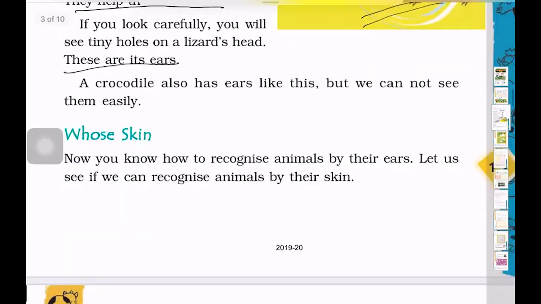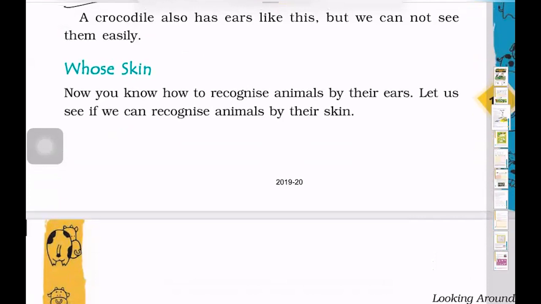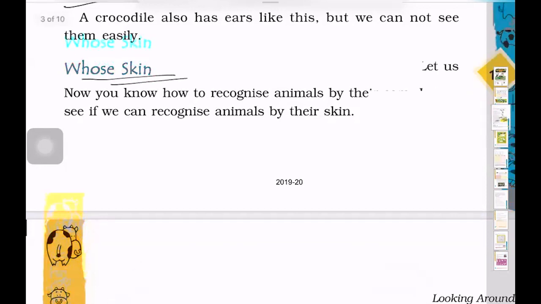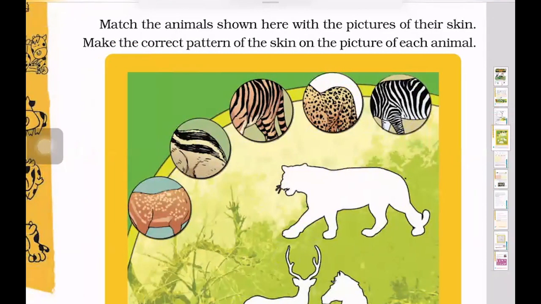It says whose skin. Now you know how to recognize animals by their ears. Let us see if we can recognize animals by their skin as well. So let us start doing it. It sounds interesting, no? Let's see what happens. Now here is a picture given here which says match the animals shown here with the pictures of their skin. Make the correct pattern of the skin on the picture of each animal.